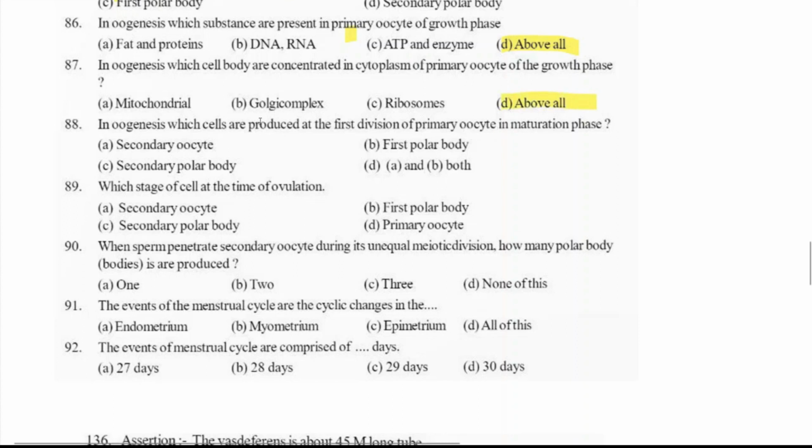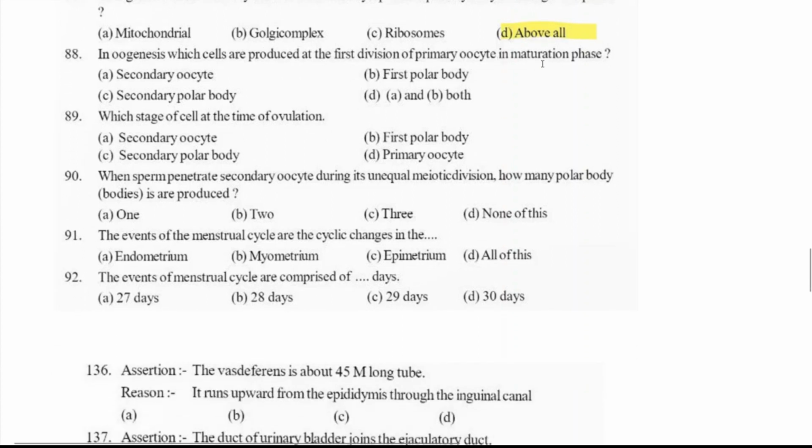In oogenesis, which cells are produced at the first division of the primary oocyte in the maturation phase? The primary oocyte will undergo meiosis 1 and produce what?